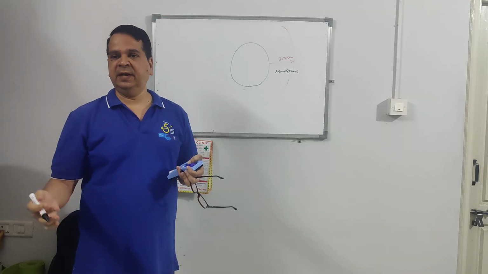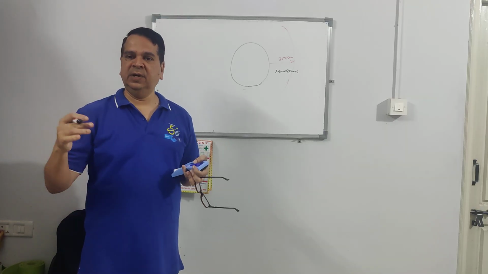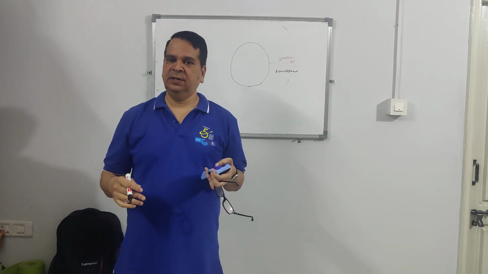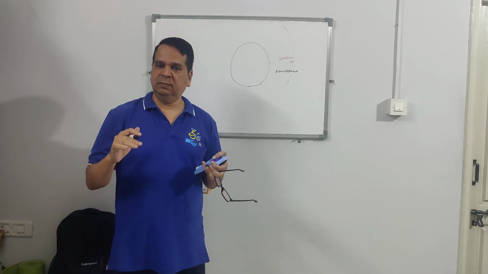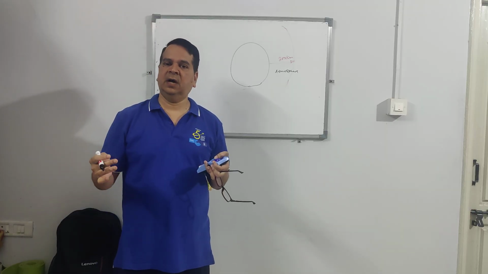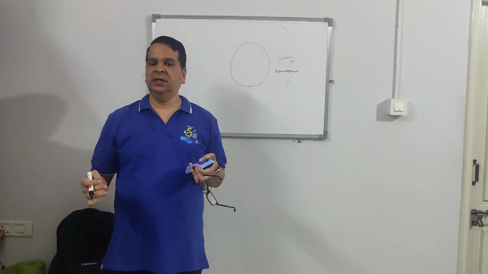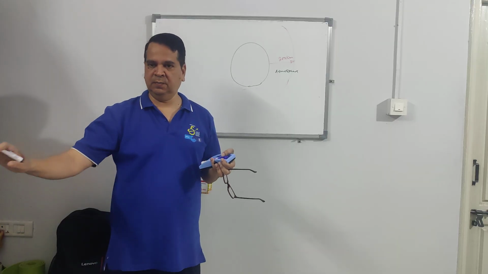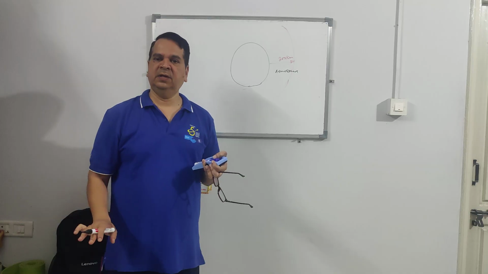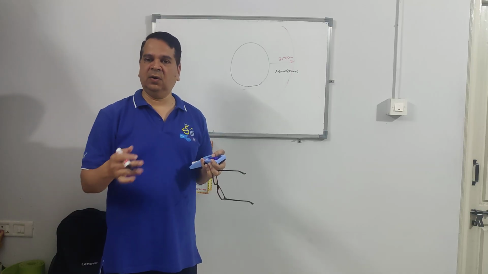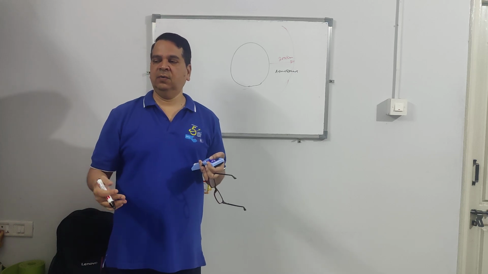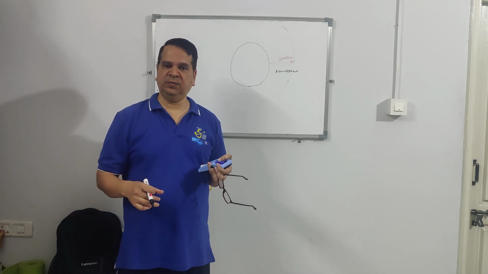Because of its weight, this atmosphere exerts some pressure on all of us. The definition of atmospheric pressure is the pressure exerted on every one of us on the surface of earth because of the weight of air. That is called atmospheric pressure.